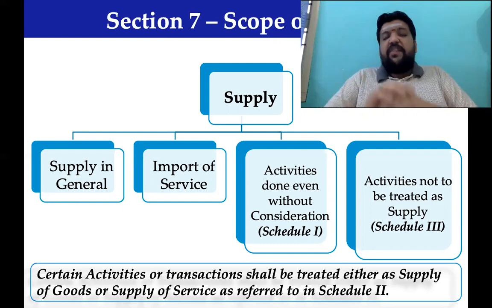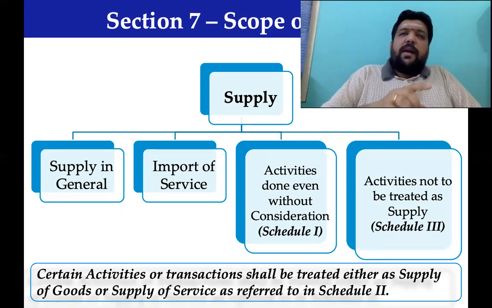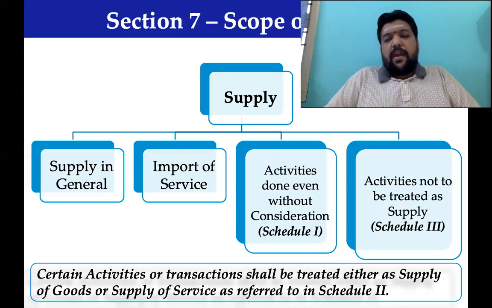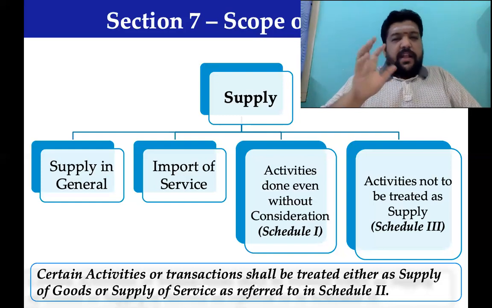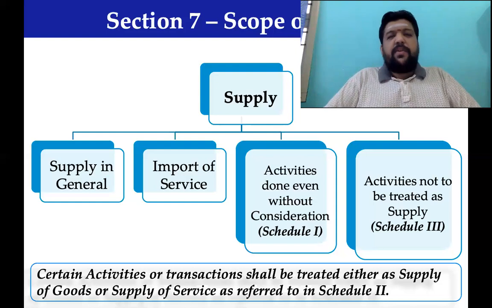So there were confusions. If you say immovable property, then it will not be leviable to GST, you all know. But what will happen in case of supply of goods or supply of services? Again, the rate of tax is different. Let me remind you why Schedule 2 is important: the rates are different. When we get to the relevant point, I will take you through in a more detailed way.